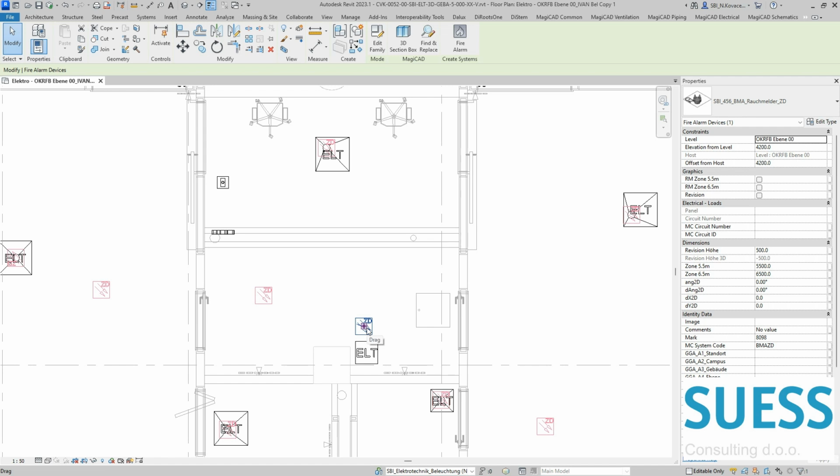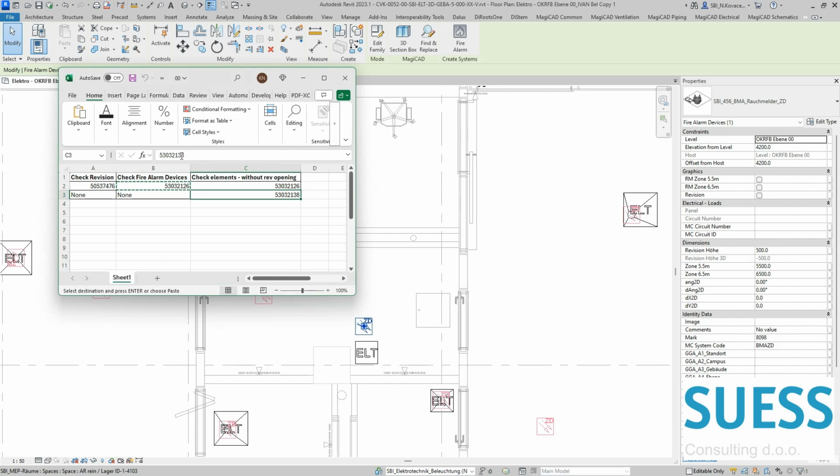So this fire alarm device is very close to the revision opening, but it is not below the revision, it's not one above the other. And also for this element we did find a ceiling type which requires a revision opening, but this element doesn't have it.